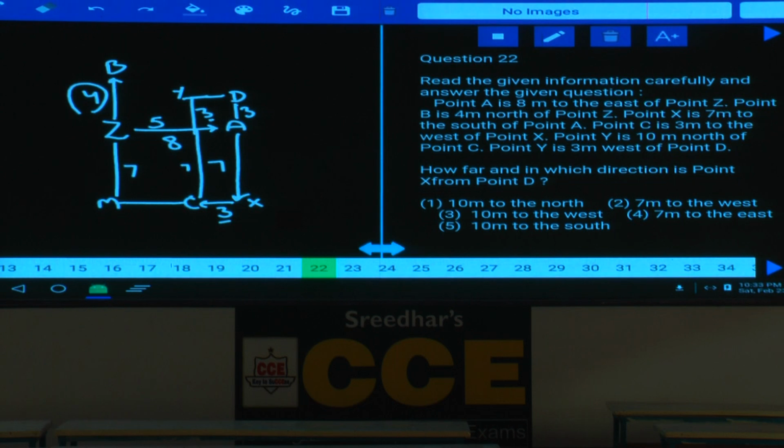Then question number 22. How far and in which direction is point X from point D? X from point D. Now the distance between these two. Now tell me what is the total distance between these two? X and D, the total distance is, this is 3 and 7. 3 plus 7, 10 meters. Towards which direction? South. 10 meters south, choice 5. 22nd, choice 5.